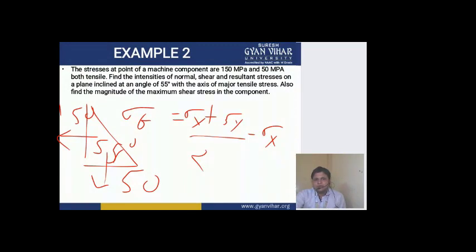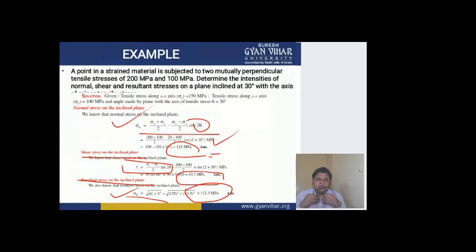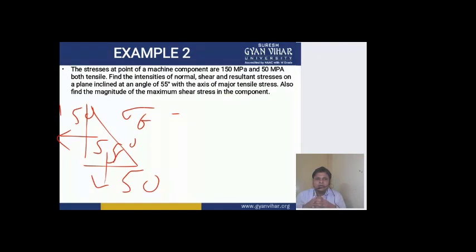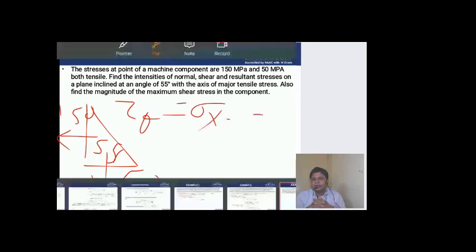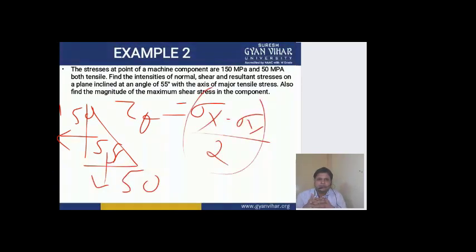Similarly, tau theta. Expression of tau theta is what? As in the previous numerical also we have done, tau theta is sigma x minus sigma y by 2 sine 2 theta. So from this you can calculate tau theta. Sigma x, sigma y are given to you as 150 and 50, and theta value is 55, means sine 2 theta it will be equal to how much? You can calculate. Finally, tau theta you can calculate.